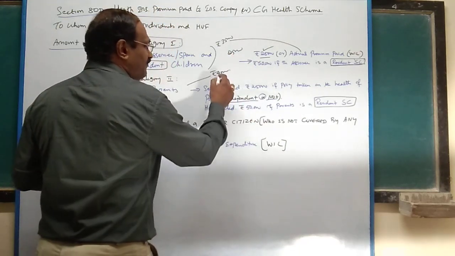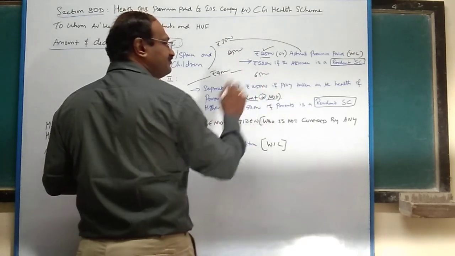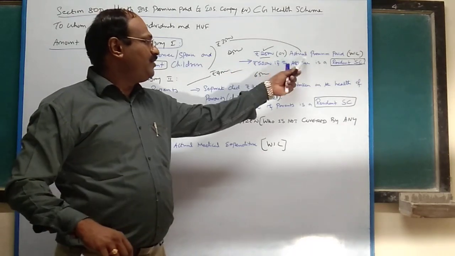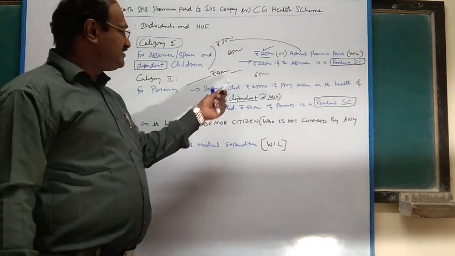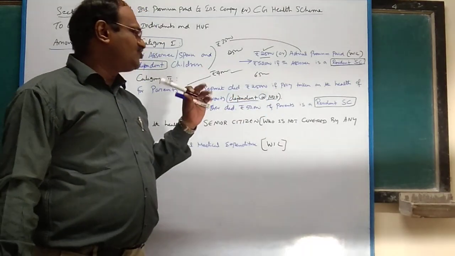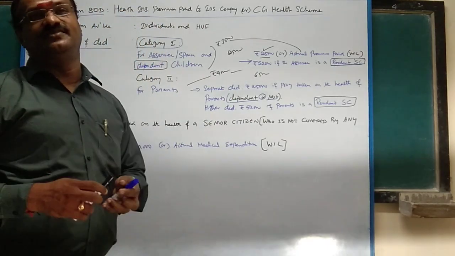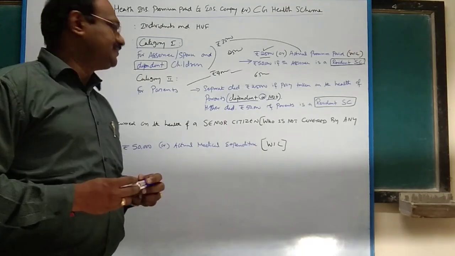Here 50,000 or 40,000, whichever is less? 40,000. So in total you can claim 65,000. Understand? So maximum here is actual premium or 25,000, whichever is less. Here, higher deduction: if your parent is not a senior citizen, then 25,000. Suppose your parent is a senior citizen, that too a resident senior citizen, you can claim up to 50,000 rupees.